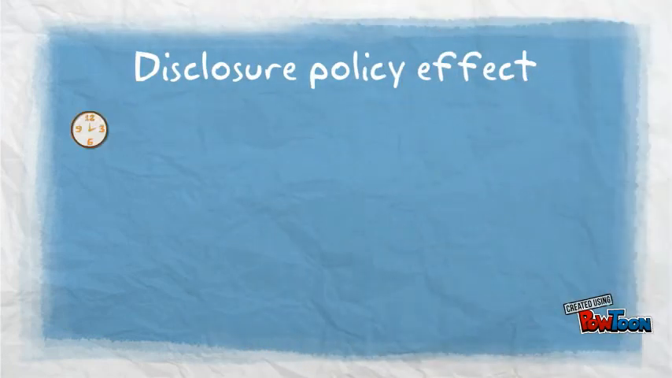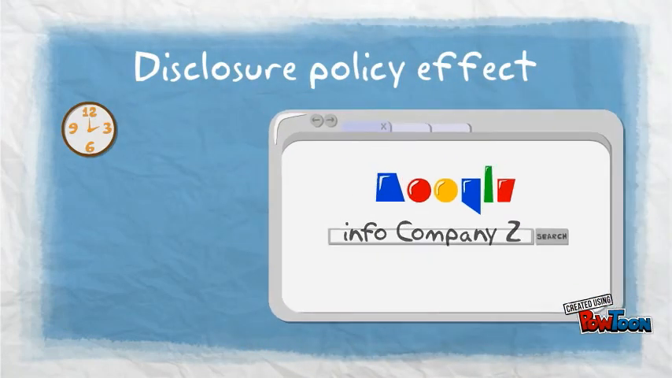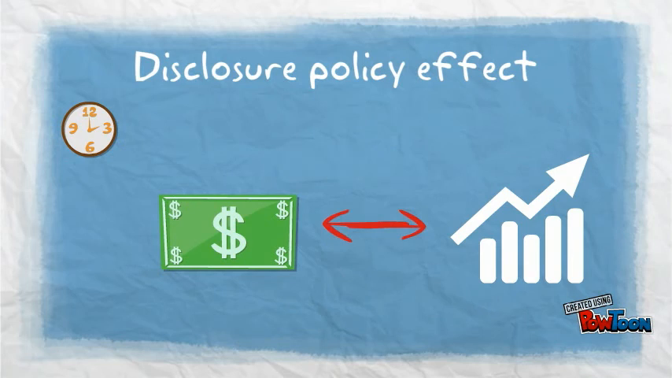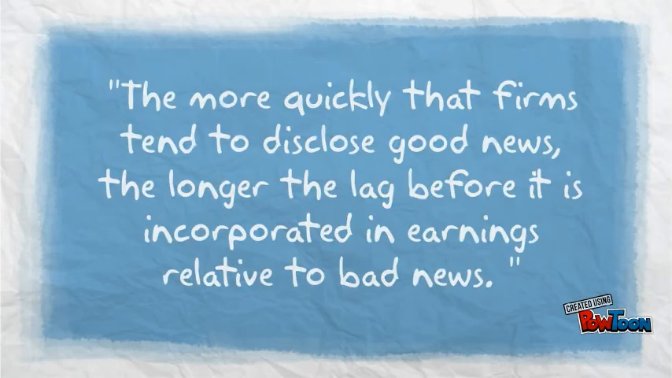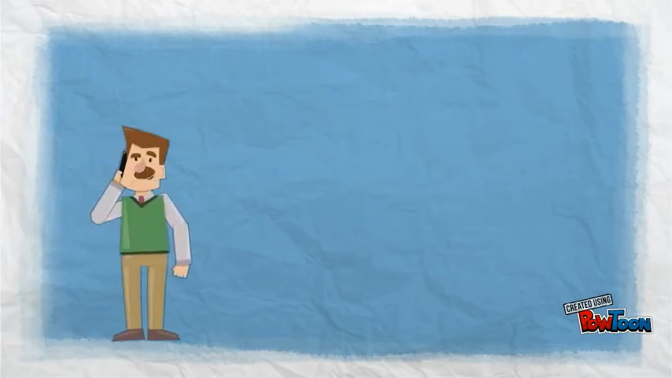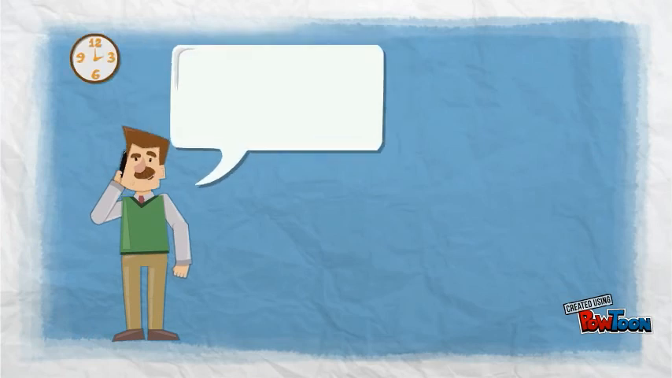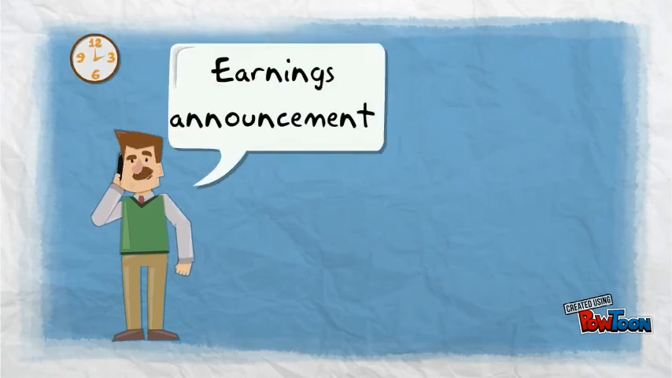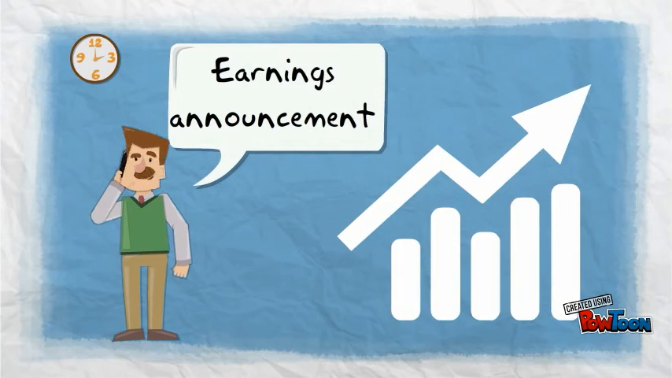The last aspect is the disclosure policy effect. The timing of information disclosure affects the earnings-return relation and thus the extent of conservatism as captured by the DT measure. In other words, the more quickly that firms tend to disclose good news, the longer the lag before it is incorporated in earnings relative to bad news. Companies therefore have to determine the best time to announce their earnings to get the best possible effect on the stock returns. Again, this shows that returns directly respond to the release of news and that earnings respond much later.